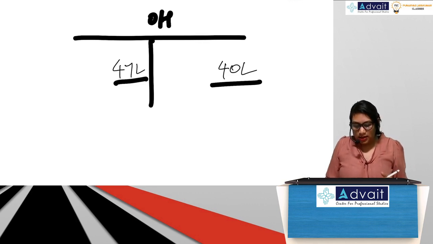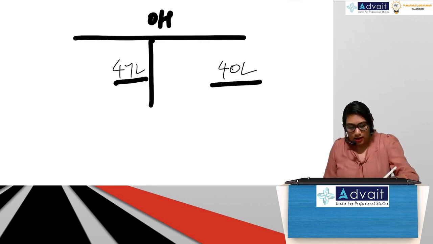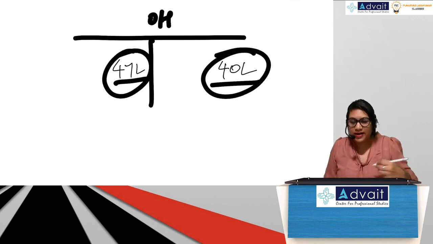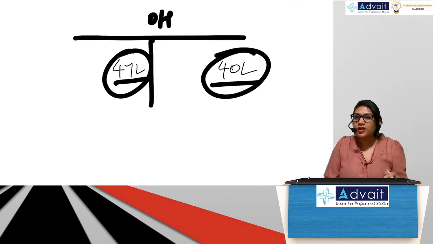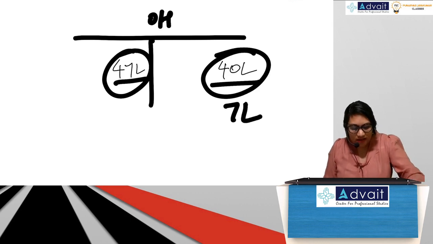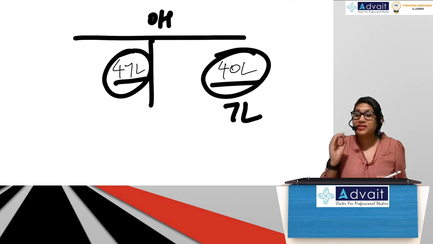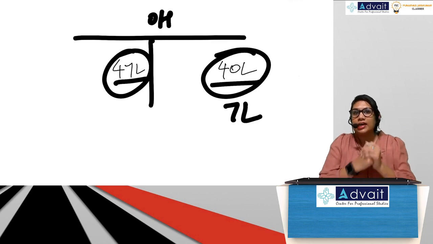From this, what can you see? Your debit side is 47 lakhs. Your credit side is 40 lakhs. So where will the balance come, on the debit side or the credit side? The balance will come on the credit side, which is 7 lakhs. Is this debit balance or credit balance? This is debit balance because the debit side is heavier than the credit side.